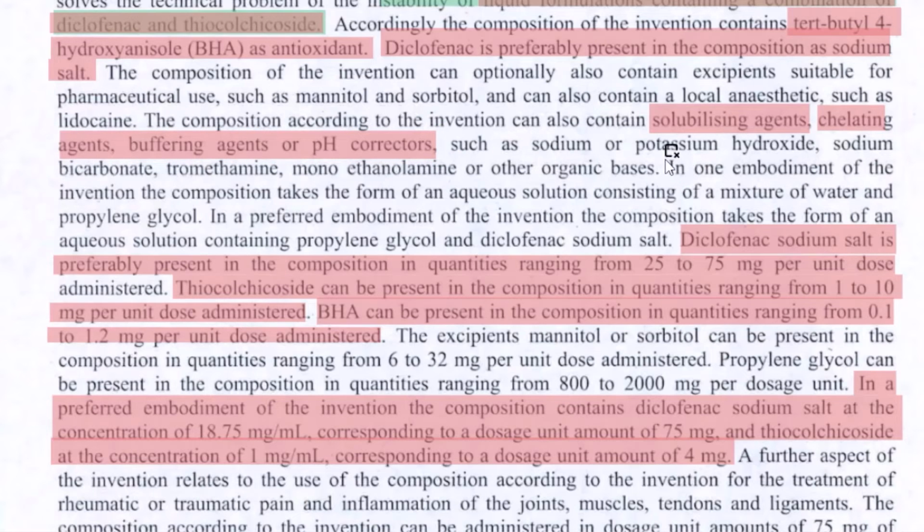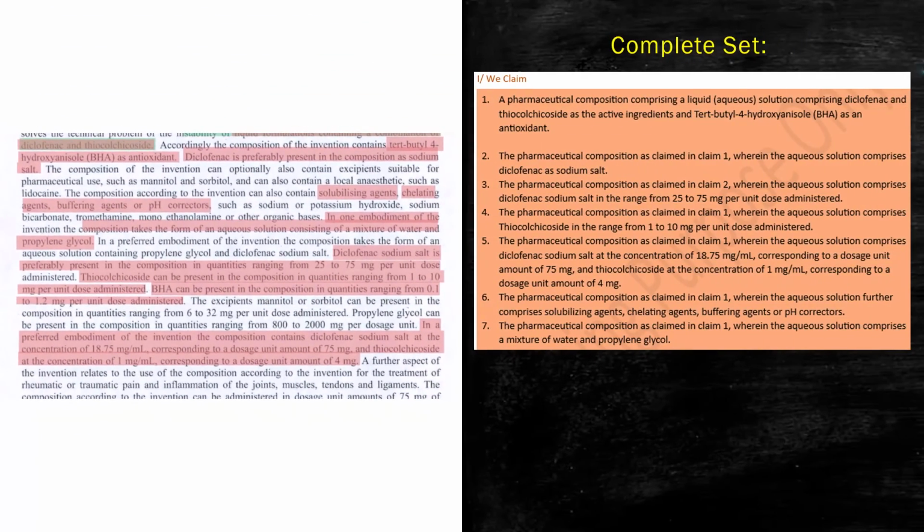Similarly, in this paragraph, they say that the composition takes the form of an aqueous solution consisting of a mixture of water and this particular glycol. This could be part of your dependent claim. I have provided a set of dependent claims on your right hand side. So this gives you a set of dependent claims directly from the information provided by the disclosure.